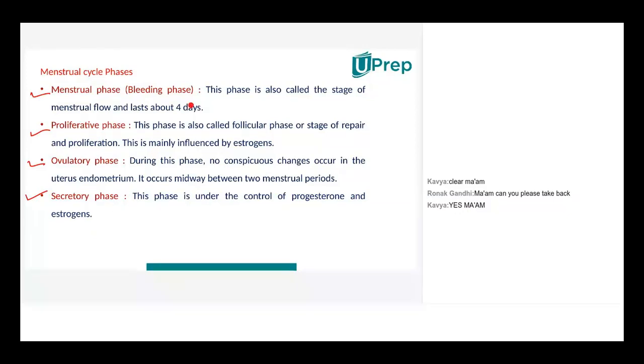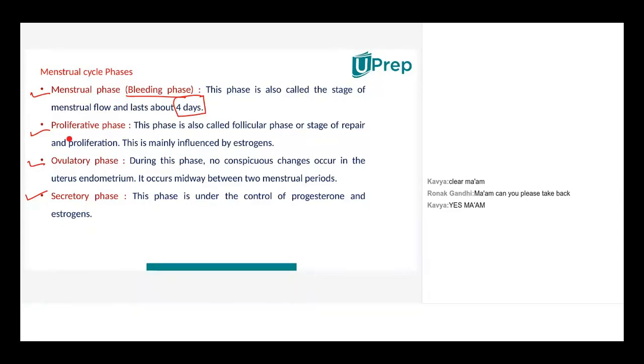In this stage, the menstrual flow lasts for 4 days. Remember I told you, when the egg did not get fertilized, it just gets washed off. So it gets washed off for 4 days. So the bleeding takes place for 4 days, right? That's the reason why it's also known as the bleeding phase. It takes 4 days to clear up, for the entire mass to come out.